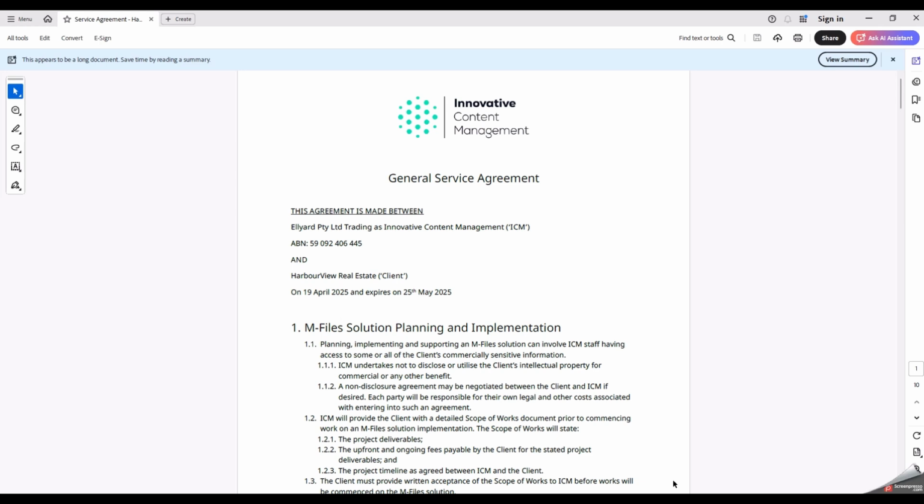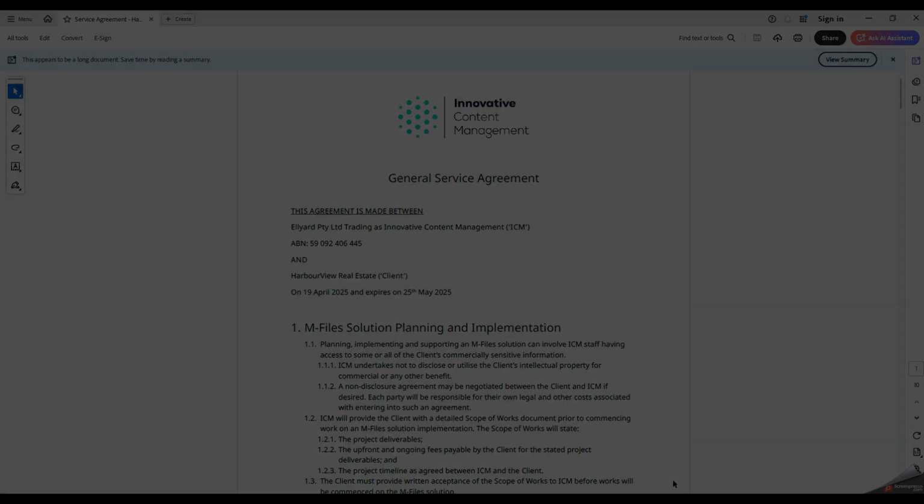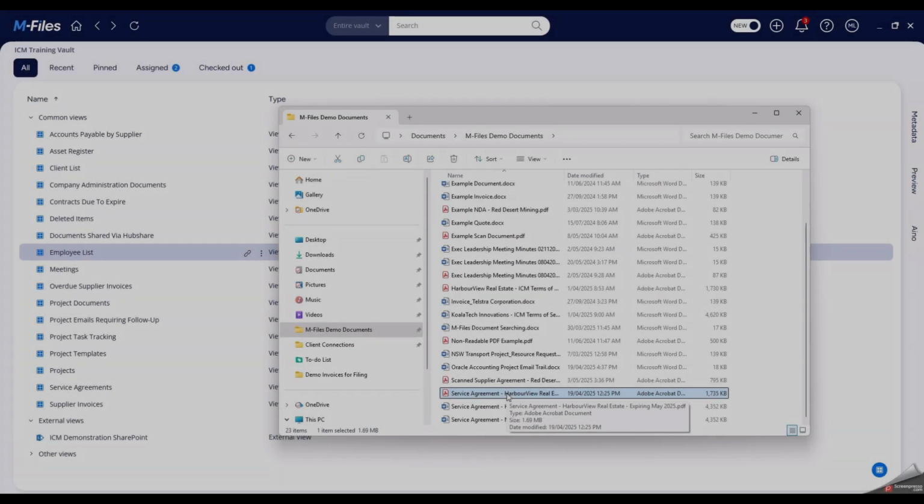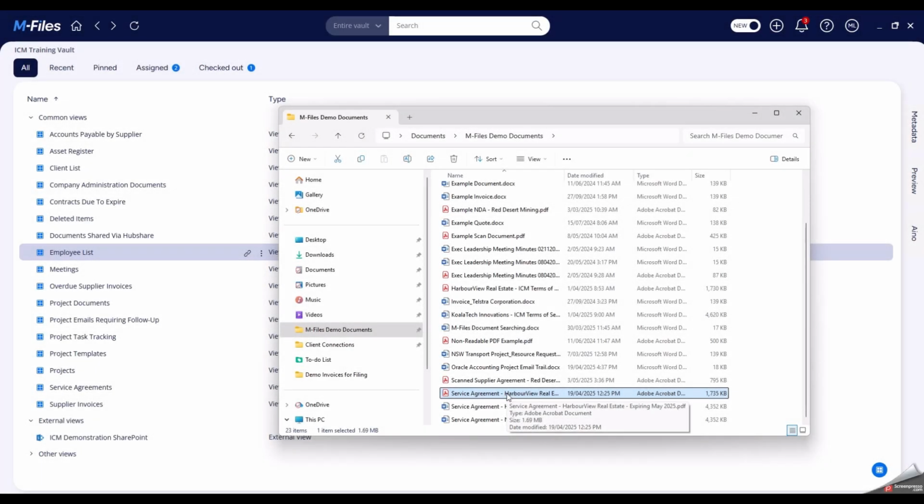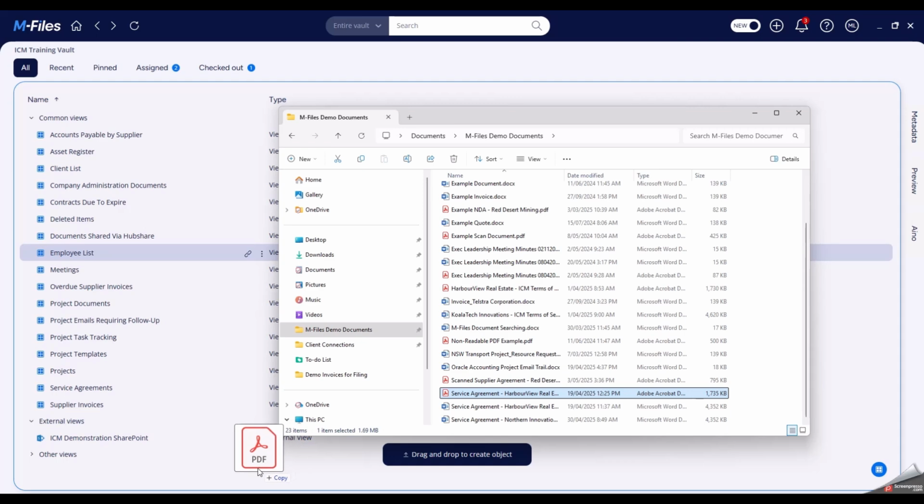Here we have a service agreement that expires on the 25th of May 2025. Our business rules specify that the executive management team must be notified when a service agreement is within 30 days of expiry. Now we will file the service agreement into M-Files.